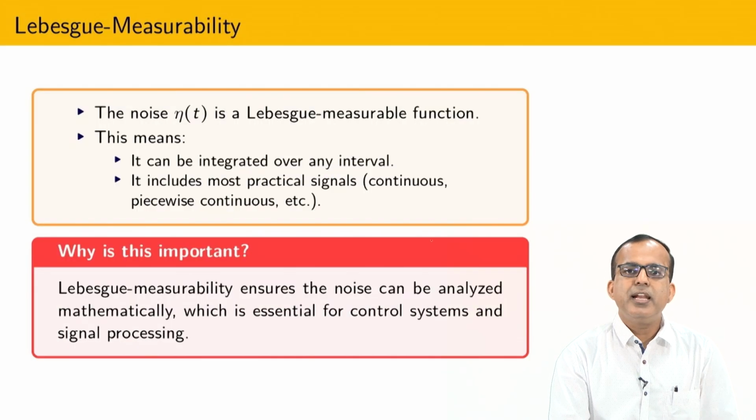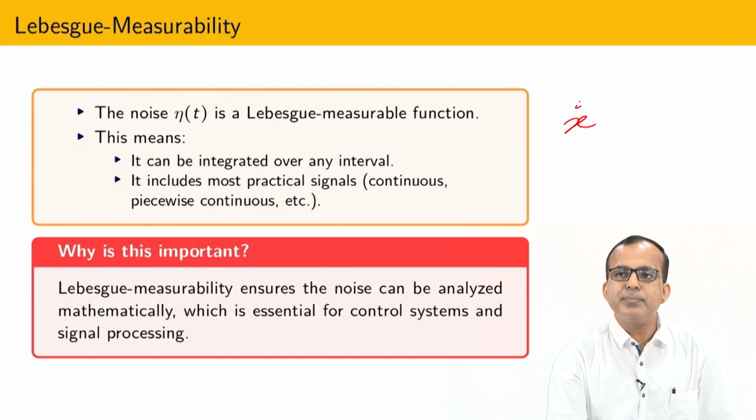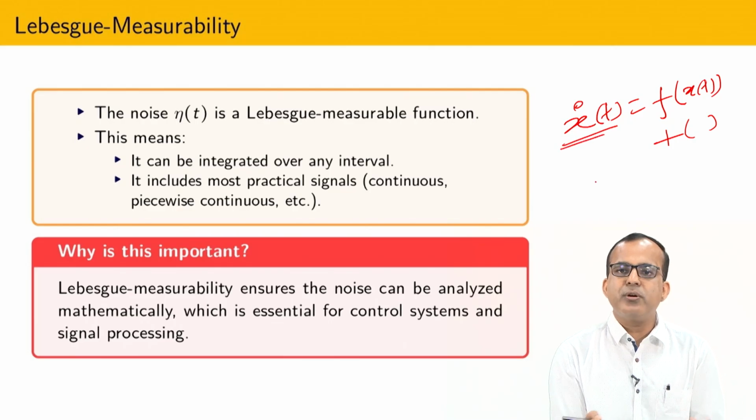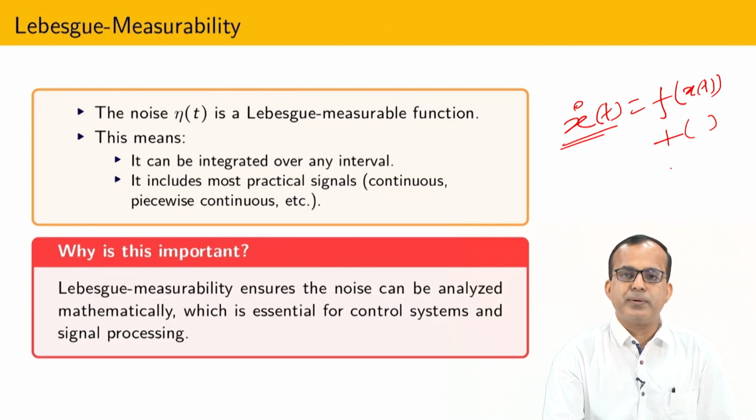Now Lebesgue measurability. I have already told you that whenever we have some system, generally the system is represented in the form of a differential equation like this, and suppose I have some noises here, for example. In order to get the information of state evolution, I have to integrate the right hand side of the differential equation.